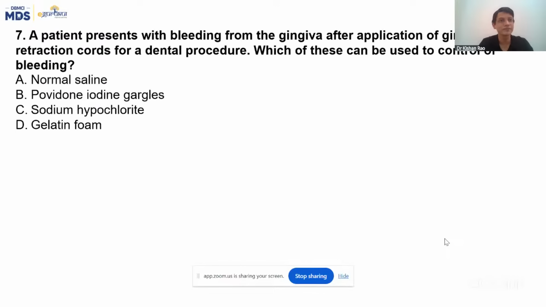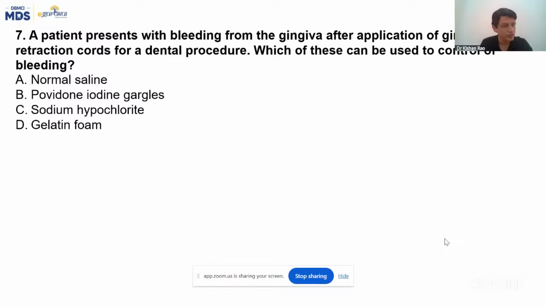So next question. A patient presents with bleeding from the gingiva after application of gingival retractor for a dental procedure. Which of these can be used to control the bleeding? You know this is common sense. Normal saline, will it help in any way? It will help in cleaning up, but not stopping the bleeding. Povidone iodine, no. Sodium hypochlorite, no. Gelatin foam, yes. Sangu Satish is right.